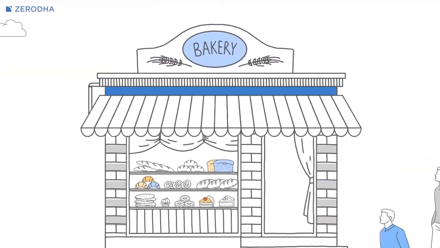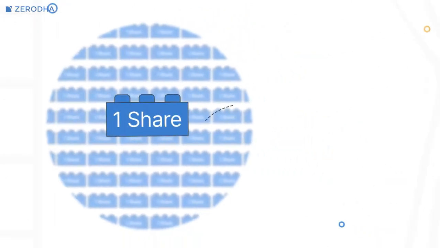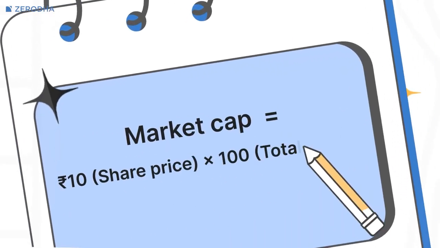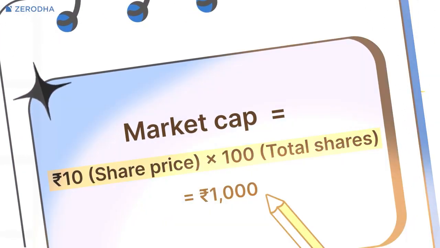To understand small cap, mid cap, and large cap stocks, we first need to understand how a company's size is measured in the stock market. Outside the market, we might judge a company by employees, offices, or revenue. But in the stock market, size is measured by market capitalization or market cap. So imagine you start a small bakery with a few friends. To track ownership, you split the business into 100 equal parts. Each part is a share. If each share is worth rupees 10, your bakery's total value is rupees 10 times 100, which is rupees 1000. That's market cap. Share price multiplied by total shares outstanding.